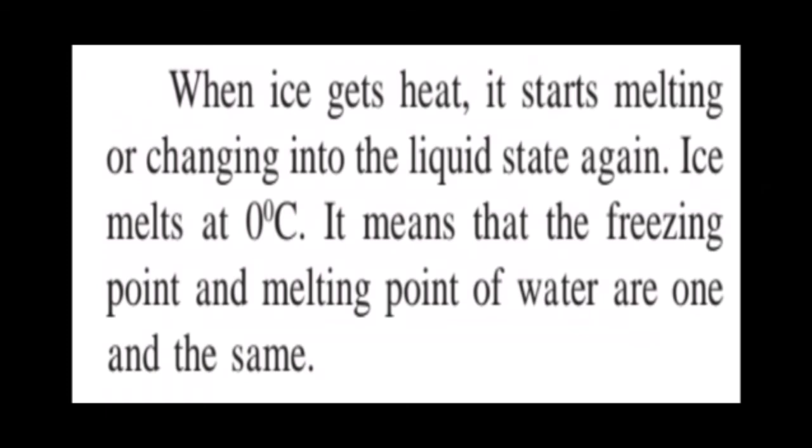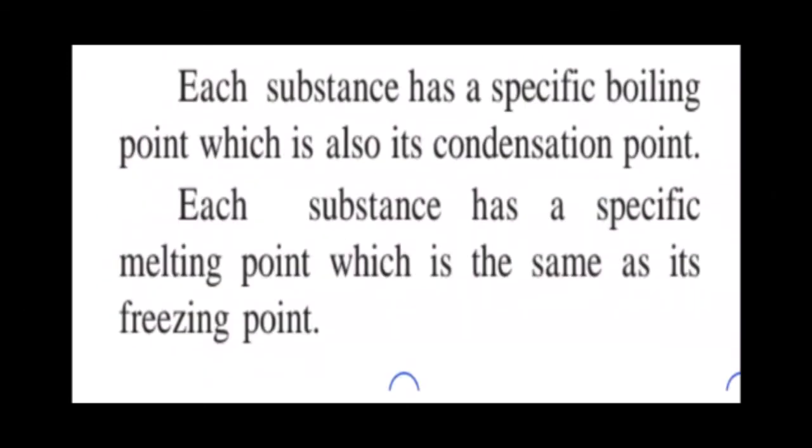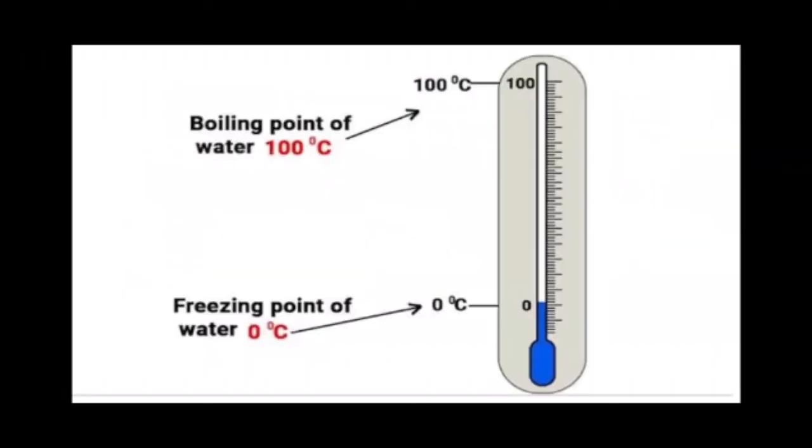When ice gets heat, it starts melting or changing into the liquid state again. Ice melts at 0 degrees Celsius. It means that the freezing point and melting point of water are one and the same. Each substance has a specific boiling point, which is also its condensation point. Each substance has a specific melting point, which is the same as its freezing point. Look at the picture. The boiling point of water is 100 degrees Celsius, whereas the freezing point of water is 0 degrees Celsius.